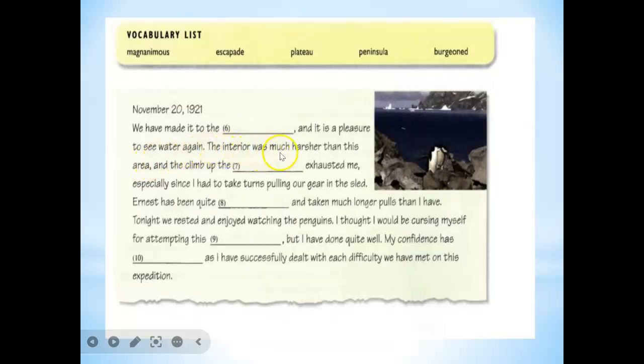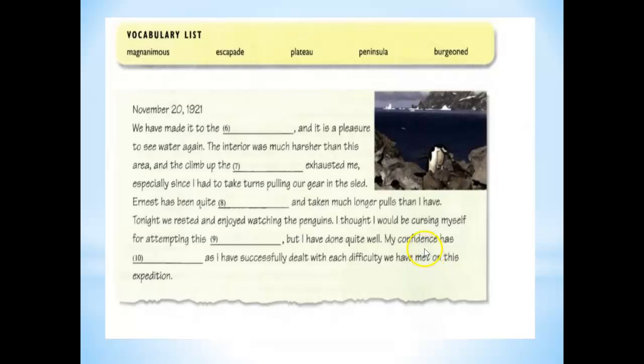The interior was much harsher than this area and the climb up the plateau exhausted me, especially since I had to take turns pulling our gear in the sled. Ernest has been quite virile and taken much longer pulls than I have. Tonight we rested and enjoyed watching the penguins. I thought I would be cursing myself for attempting this escapade, but I have done quite well. My confidence has burgeoned as I have successfully dealt with each difficulty we have met on this expedition.